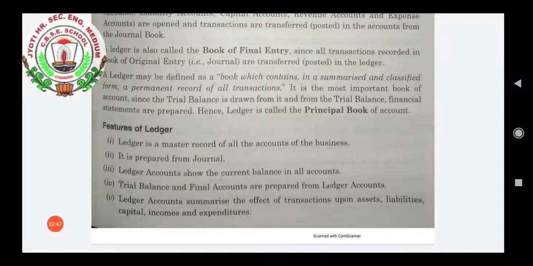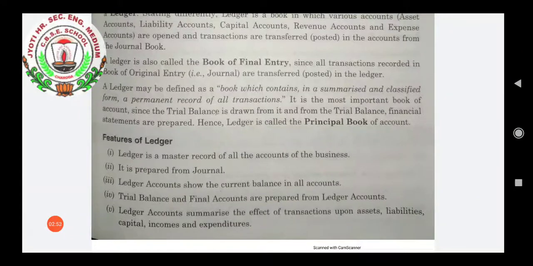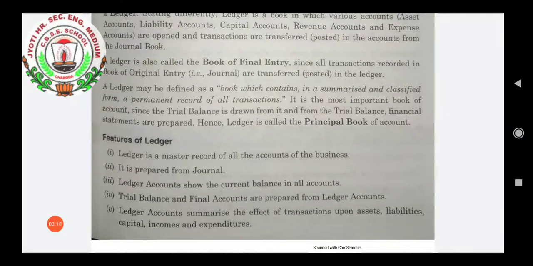Third, ledger accounts show the current balance in all accounts. When we make the ledger, it will have many different accounts, and in all the accounts there will be balances, and that balance will be considered as the current balance in that particular account. Fourth, the trial balance and the final accounts are prepared from the ledger accounts. When the trial balance is prepared, the amount of that particular account will be seen from the ledger. And for the preparation of final accounts, the trial balance will be considered.